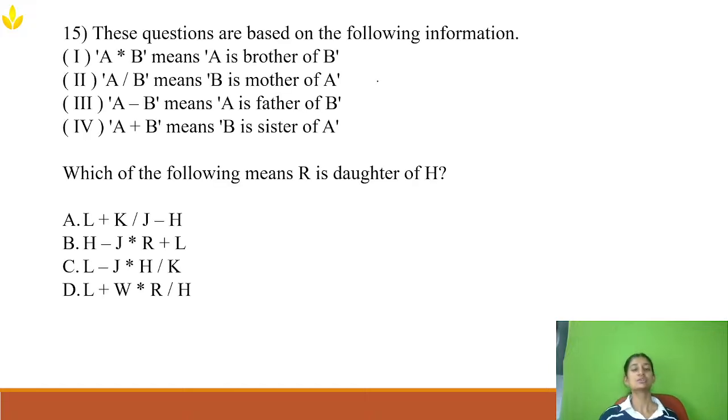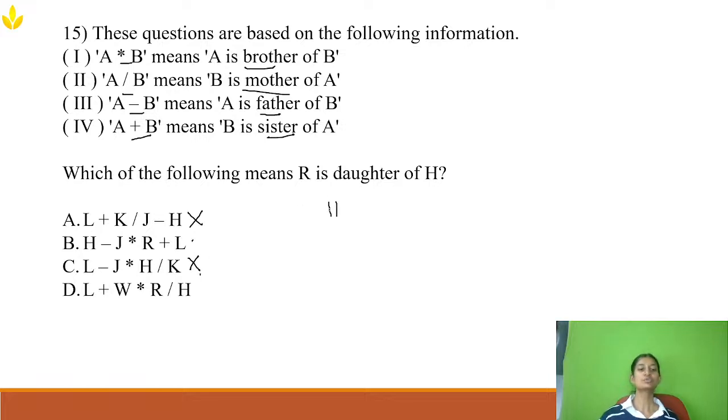Now, the last question, these questions are based on the following information. This question is from blood relationship, that is coded. Star represents what? A star B means A is brother of B. A divide B means A is mother of B. A minus B means A is father of B, and A plus B means B is sister of A. Which of the following means R is daughter of H? Okay, R and H. In the first option, there is no letter R, so I can easily reject it. In option C also, there is no letter R. So I only need to check option B and option D.